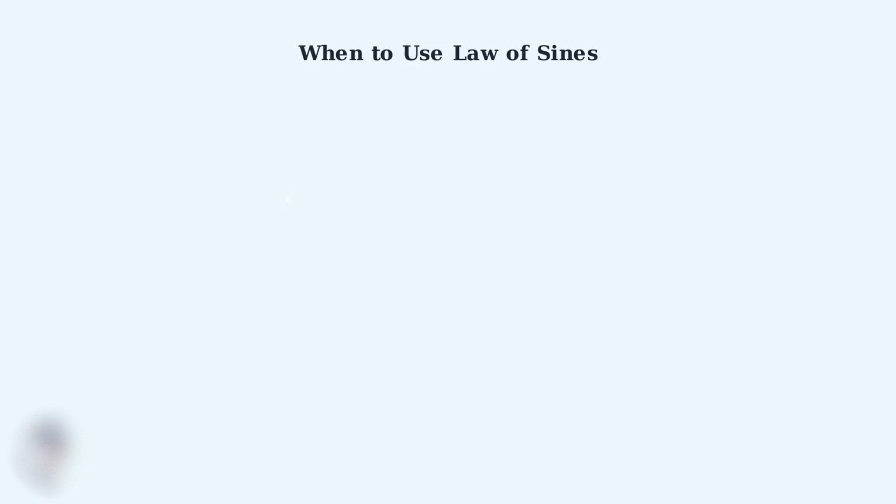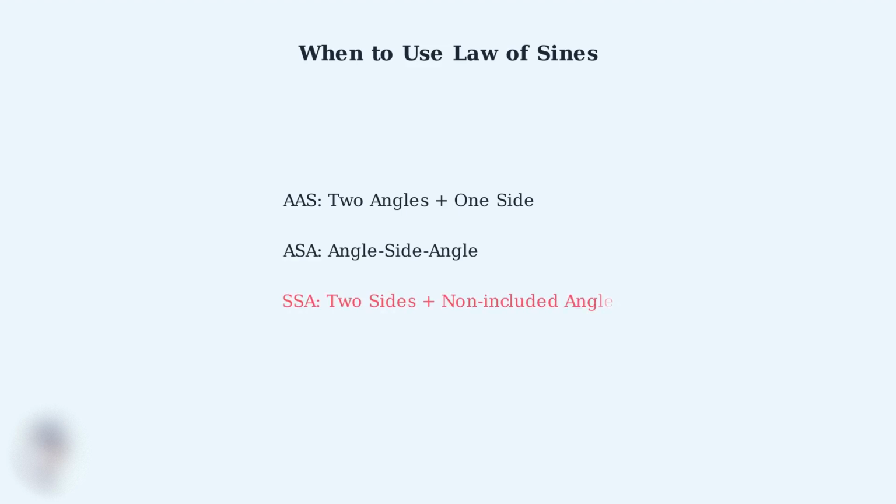You'll use the law of sines in three specific situations. First, when you have two angles and any side, that's called AAS. Second, when you have angle-side-angle, that's ASA. The third case is SSA, two sides and a non-included angle. This one is special because it can be tricky. It's called the ambiguous case.